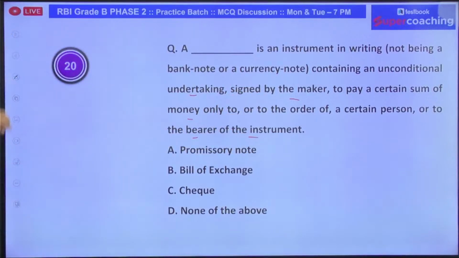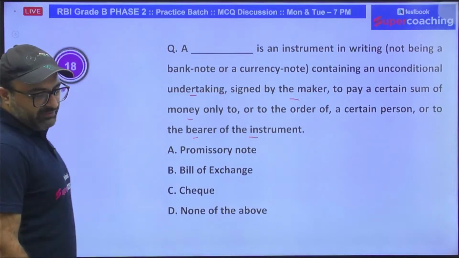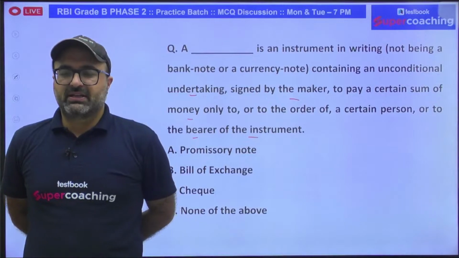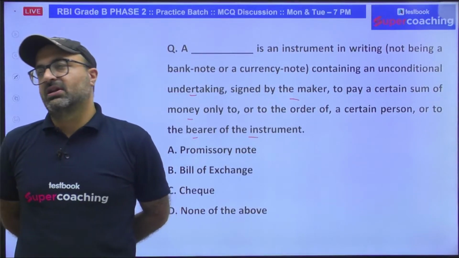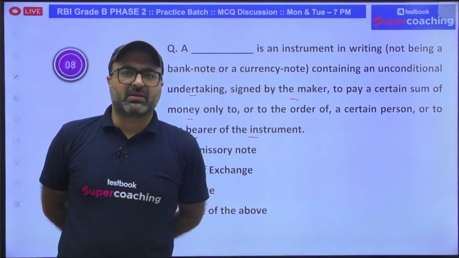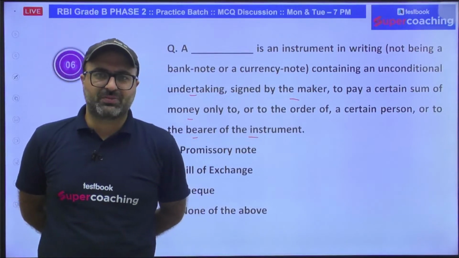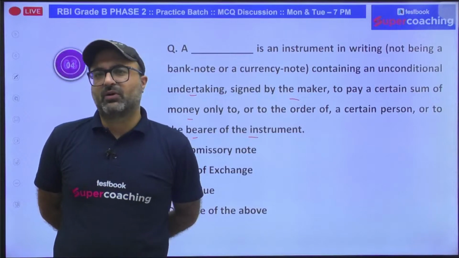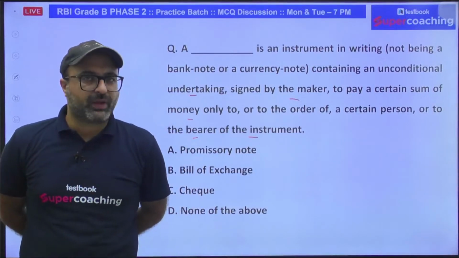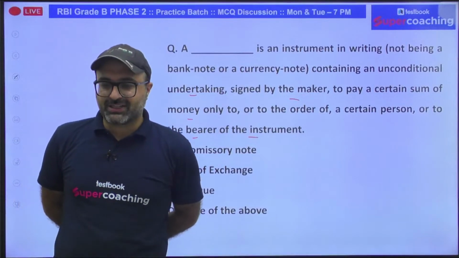What will be your answer? So whenever we have an instrument in writing which gives an unconditional undertaking by the maker, maker means who is making that instrument, that I will be paying the amount to the payee or to the one my payee will ask me to pay.